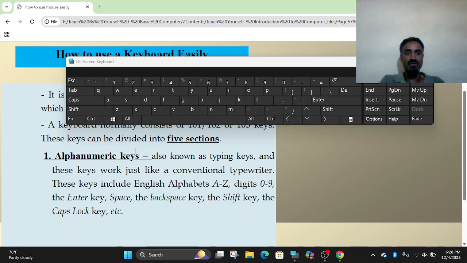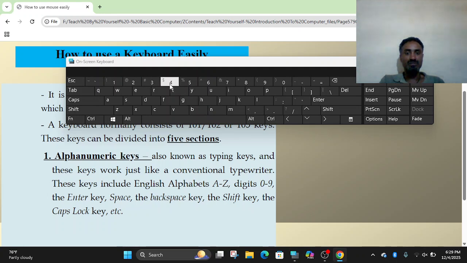The alphanumeric keys consist of letters, alphabets and numbers, a combination of letters and numbers. They are also known as typing keys, and these keys work just like a conventional typewriter. Before the existence of this digital system, people used typewriters to produce documents.